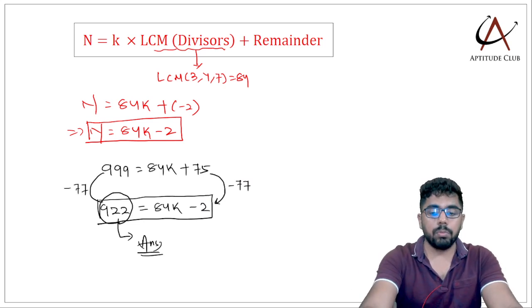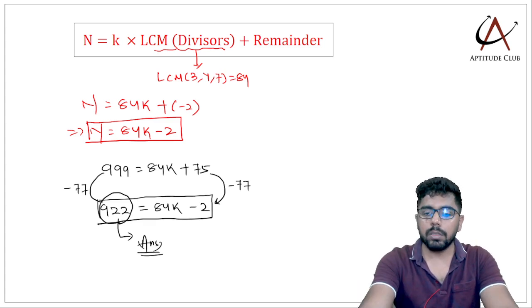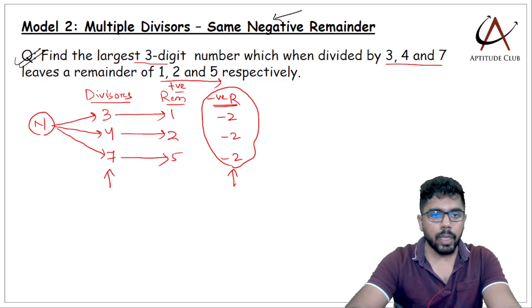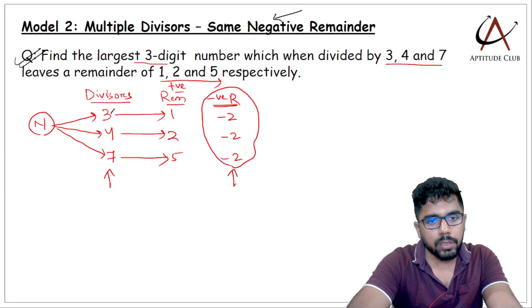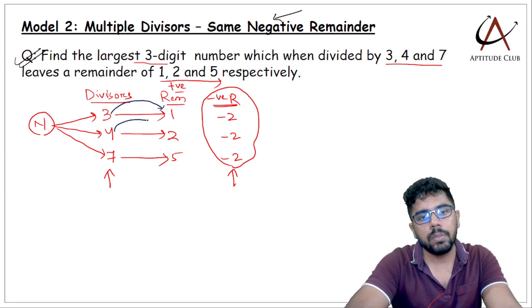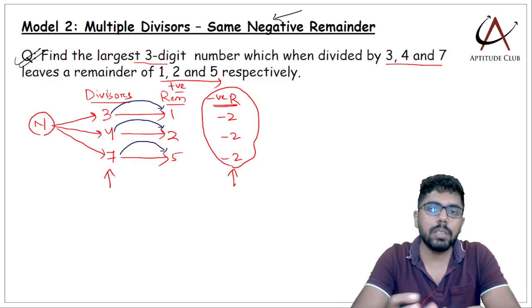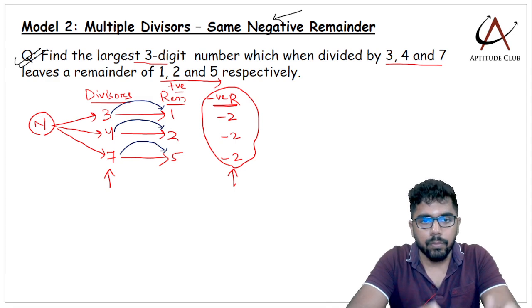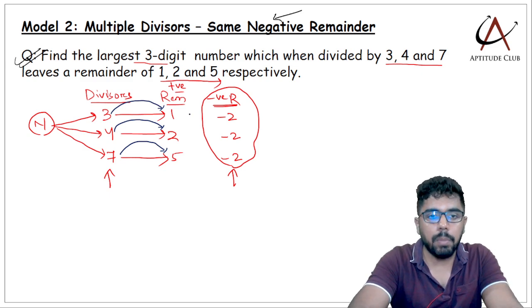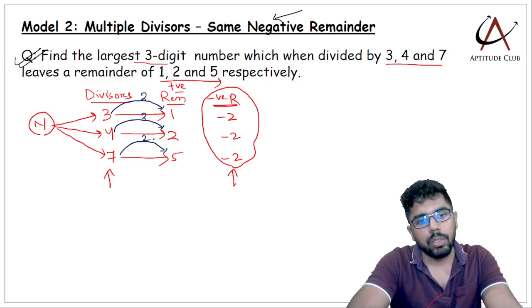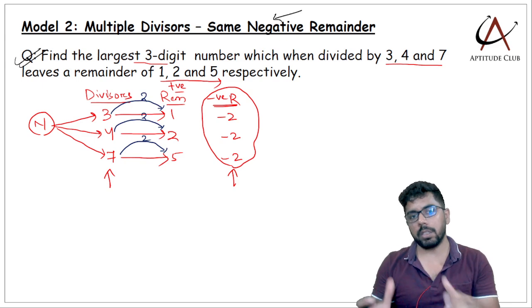Model 1 and model 2, because model 2 looks like multiple divisors, multiple remainders, but you see there is a pattern. In a lot of books you will see a pattern given that whenever the difference between divisors and remainders is the same, you subtract the difference from the LCM of divisors. But why subtract the difference? Understand the why part. Here the difference in each case is 2. That means the negative remainder is minus 2. I am not actually subtracting, I am adding the negative remainder.